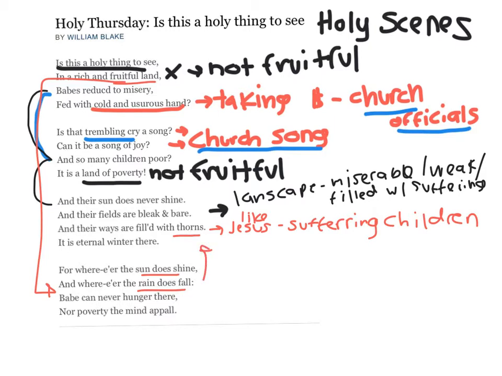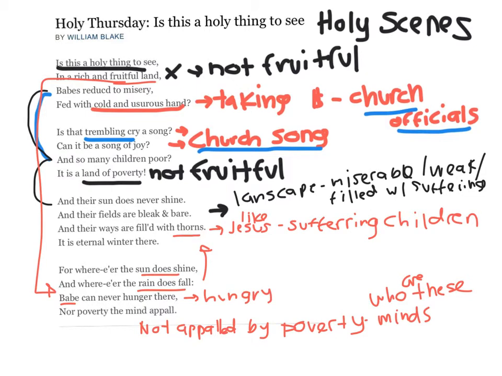And that these babes who are miserable and in a land of poverty can never hunger there or go there. And also this hunger can refer to the fact that they are indeed hungry, again referring back to their misery. And we also talked about how there are these minds, and that these minds are not appalled by poverty. And we asked ourselves who these minds refer to.